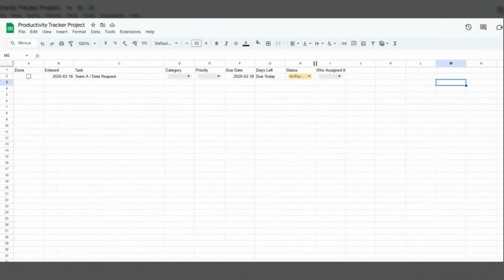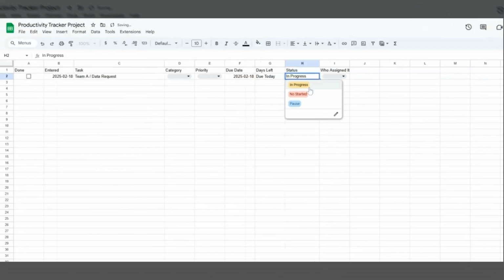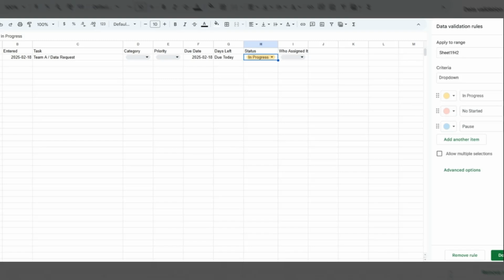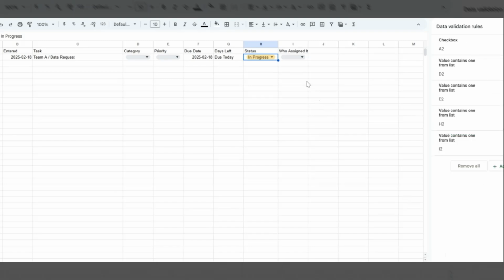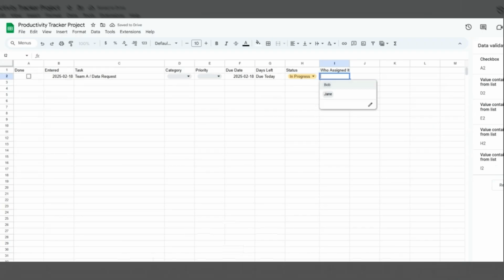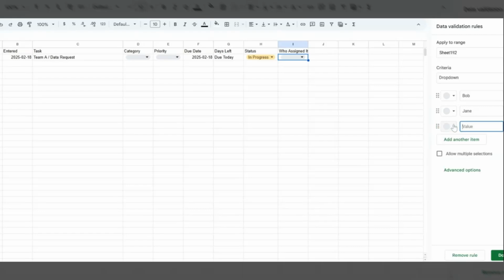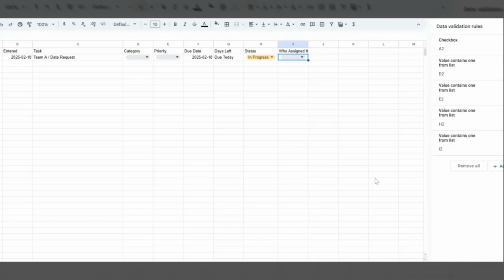For status, I only have three. I have in progress. Oops, that's a typo. Let's change that to not started. My apologies for that. And lastly, who assigned it. So depending on who you report into, Bob or Jane, or a Billy or a Jill, like whoever that person's name is, you're welcome to add their names as well.